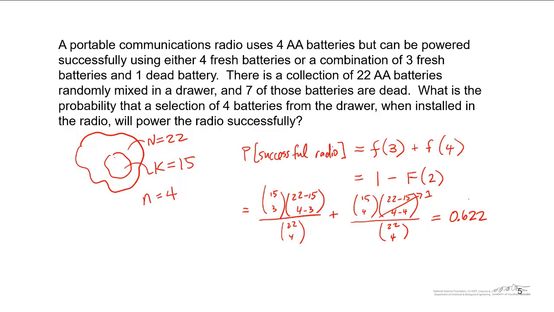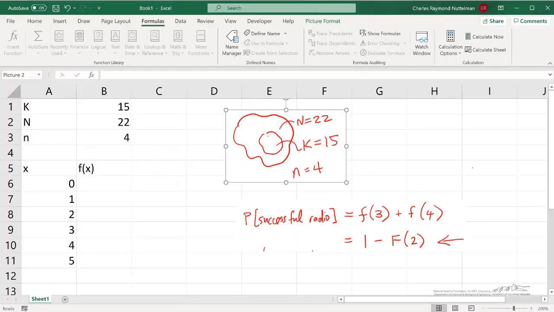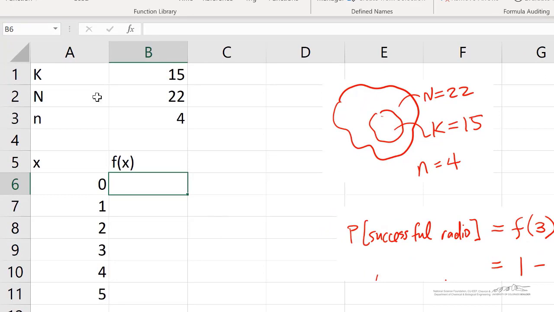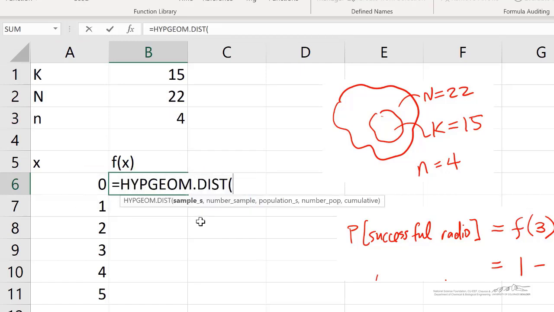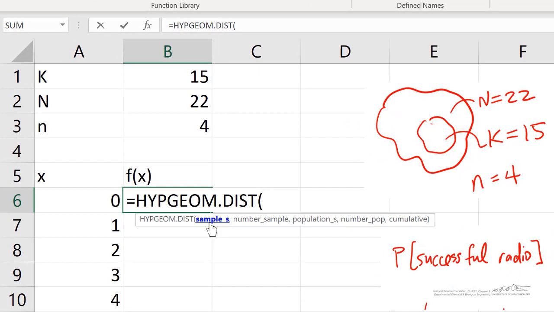Now I wanted to go back and revisit this cumulative distribution, and I wanted to show you how we can do this in Excel. In Excel, there's a nice function to do this called the Hypergeometric Dist. Let's go ahead and do this. I've got K up here that I've named big K. I've named N here, actually big N, B-I-G-N, because you can't name little n and big N the same variable. I've named little n up here in the name box, and I can just use the hypergeom.dist function. The sample S is the number of successes in our sample. So we want to use our independent variable there.